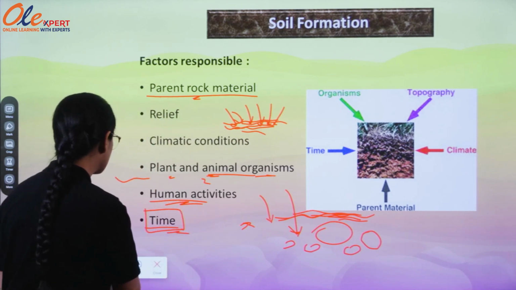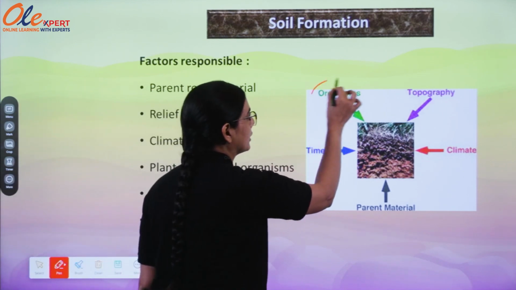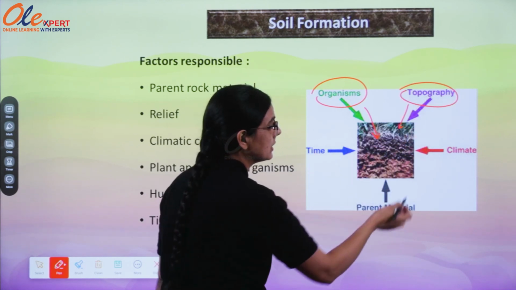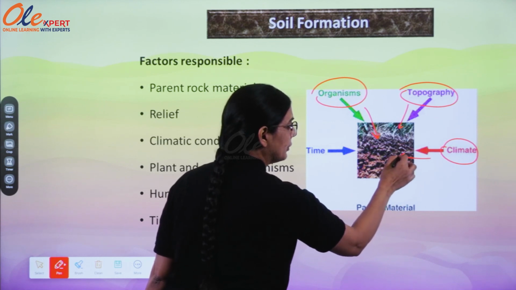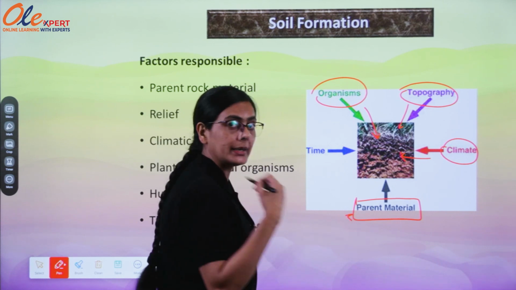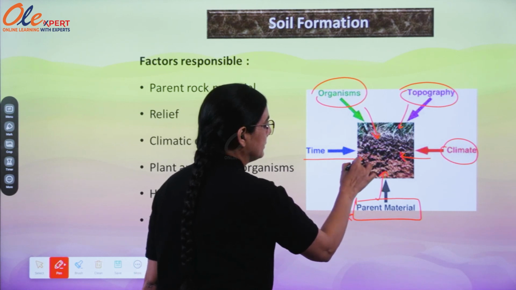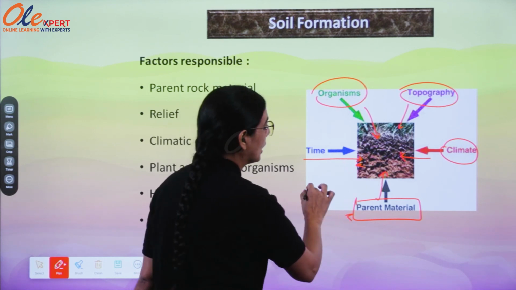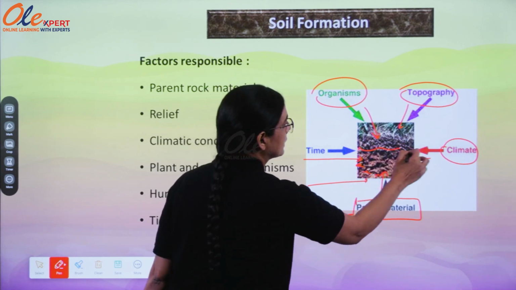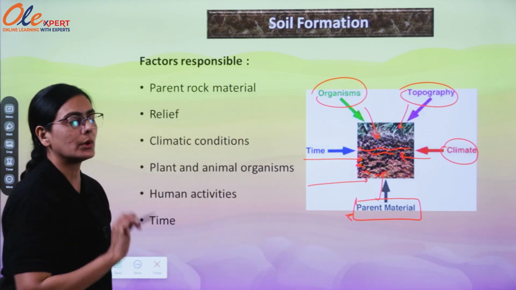So, these are the factors which are responsible for soil formation, and you can see here: organism, topography meaning terrain and relief features, climatic condition, whatever the climatic condition depends upon, parent material meaning the parent rock from where it originates, and time, meaning how long it takes for the formation of one layer of soil. So, these are the factors responsible for soil formation.